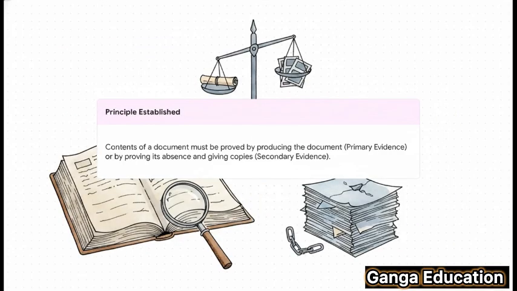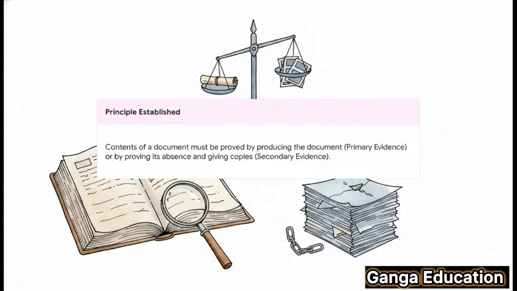Another important case that builds on this is Sita Taraji Kimchand versus Yelamarti Satyam. This case laid out the procedure really clearly. It said you have two options to prove a document's contents. Option 1, the best option, is to produce the original. That's called primary evidence. Option 2, if the original is gone, you have to prove it's gone, and then you can submit copies. That's secondary evidence. What's not an option? Just talking about it.